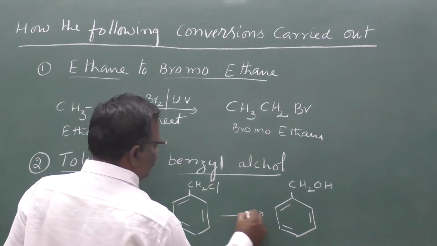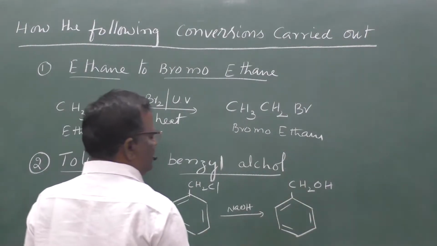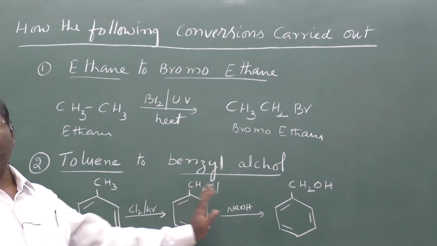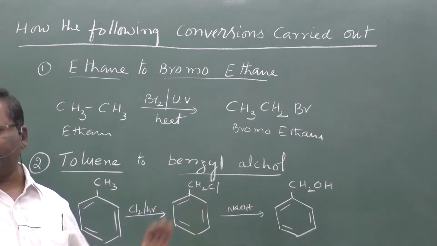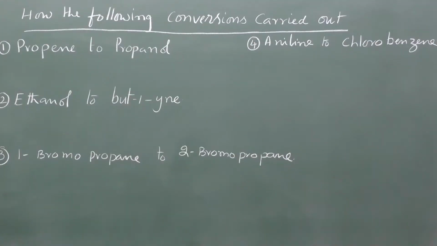Further when it is treated with NaOH, then we will get benzyl alcohol. So from toluene to benzyl alcohol, it is a two-step reaction. First, the toluene is converted into benzyl chloride, then on treating with sodium hydroxide solution, it will give us benzyl alcohol.